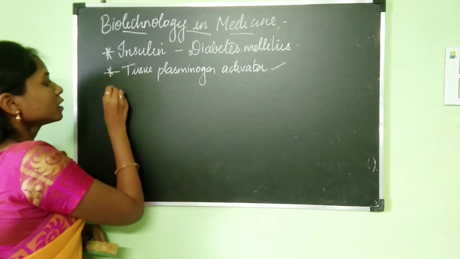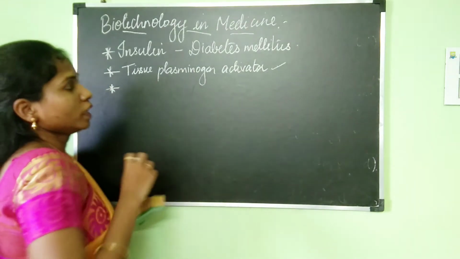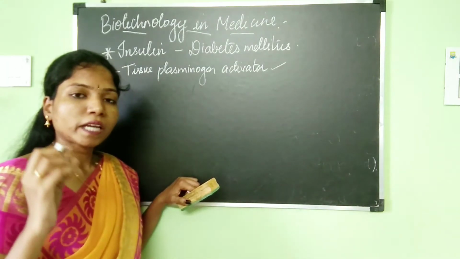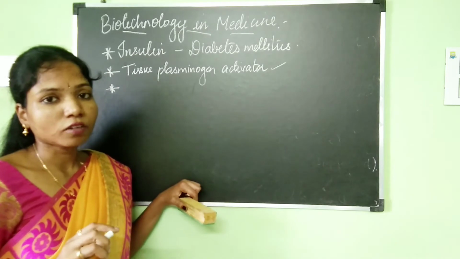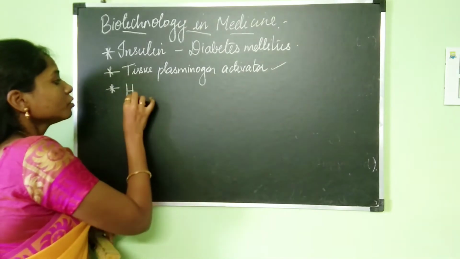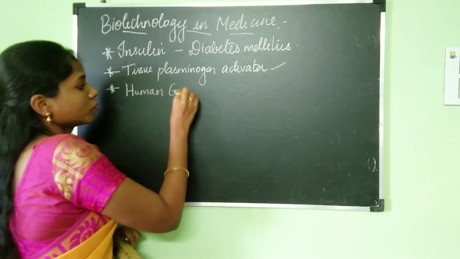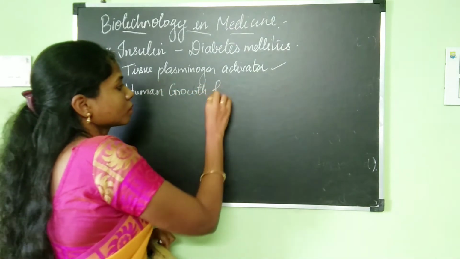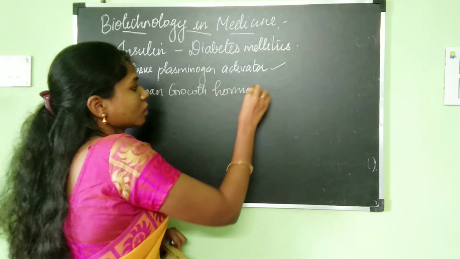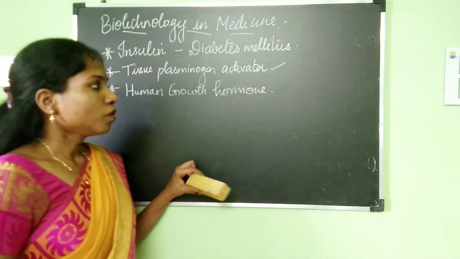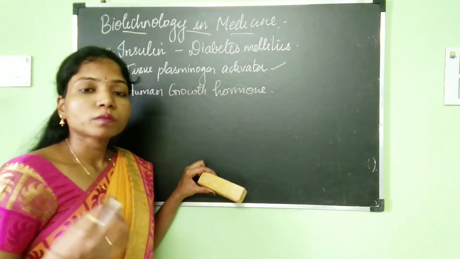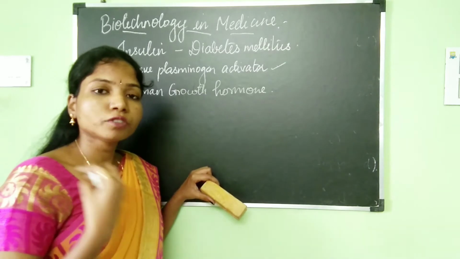Then the next important compound which can be synthesized using rDNA technology is human growth hormone. Growth hormone is a very important hormone which is needed for a person to grow.